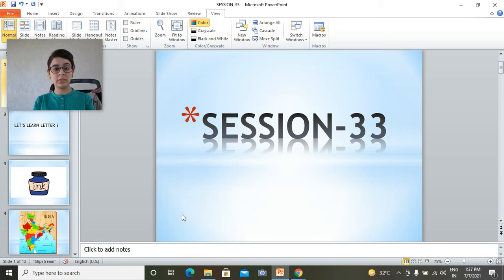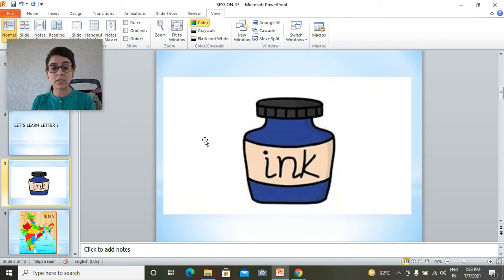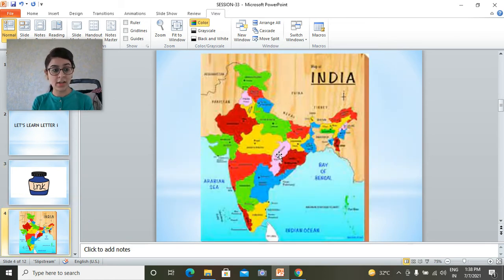So today is our session number 33. Okay, let's learn letter I. Phonic sound of letter I. E. E. Ink pot. This is ink pot. The pot which contains ink is called ink pot. There is a pot, what is in it? Ink. What is there in the ink pot? Ink. Okay. What's next? India. This is our country. Where we live? We live in India. Okay.